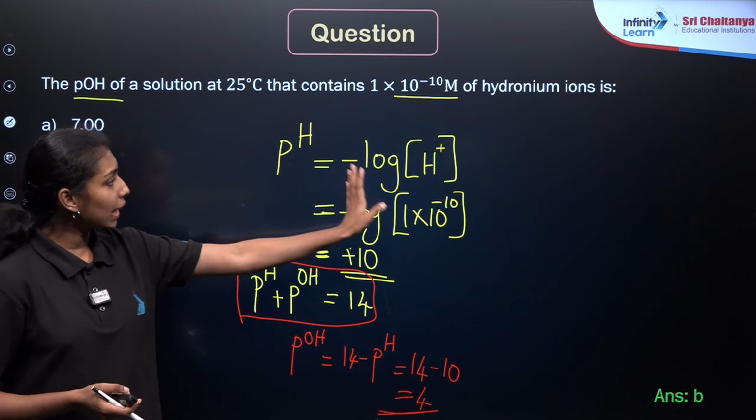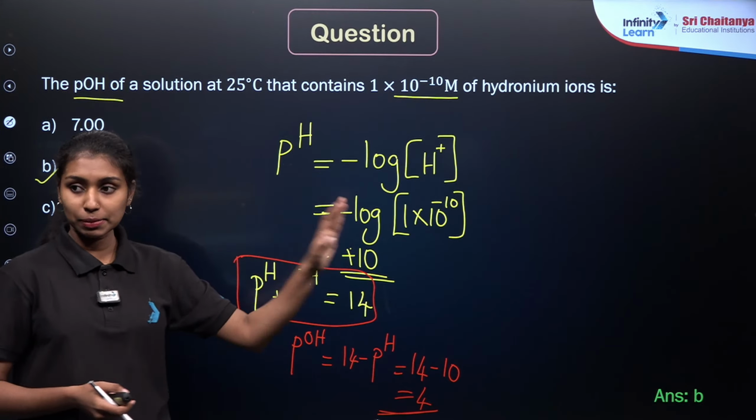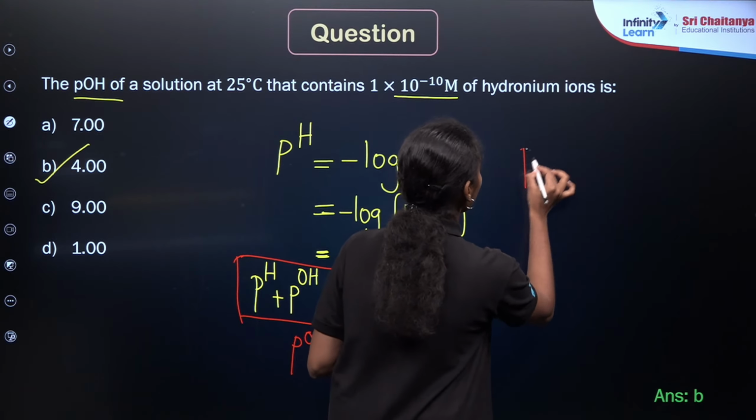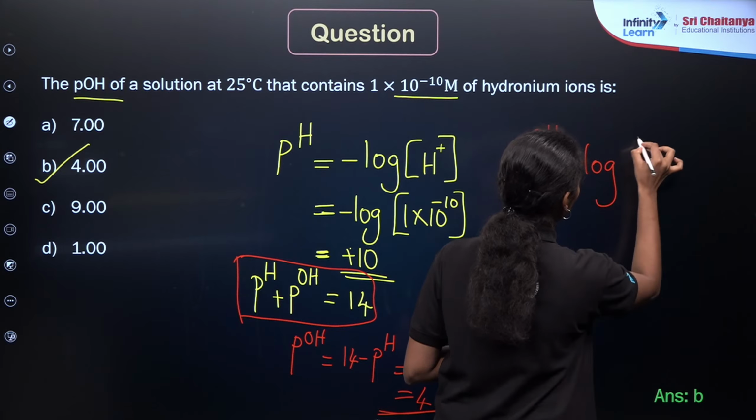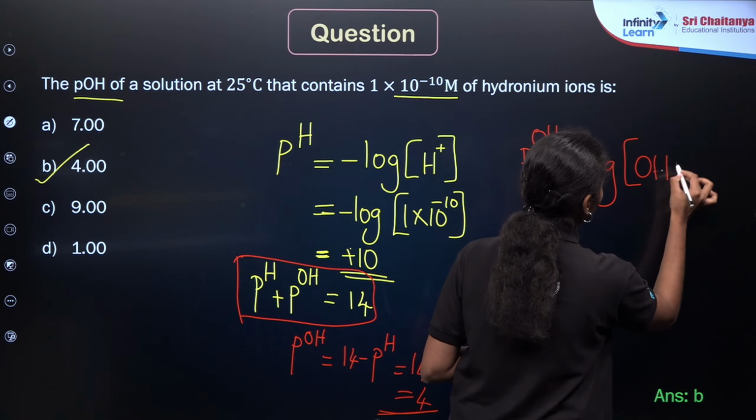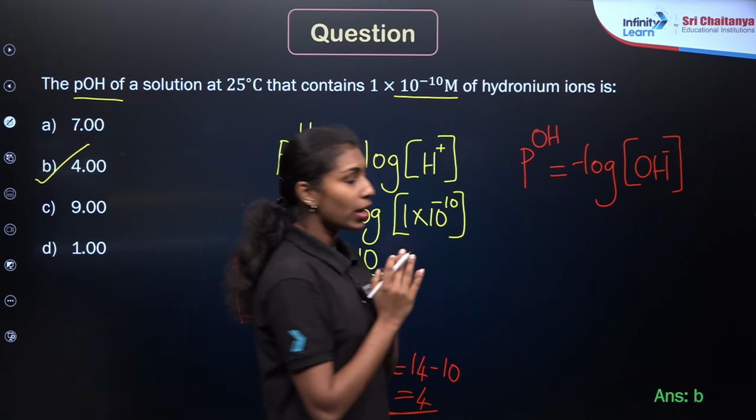What do you mean by the pH? Negative logarithm of H plus ion, right? Similarly, we can define the pOH as the negative logarithm of the concentration of OH minus ion. So this is the pOH value.